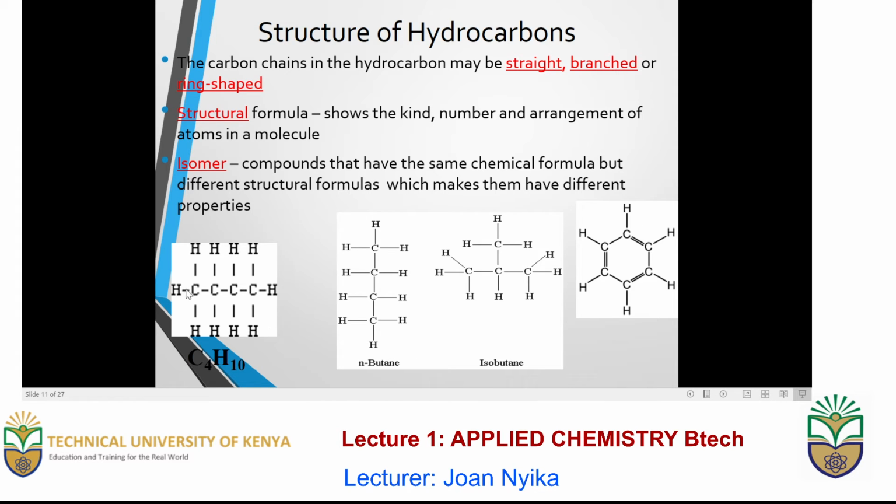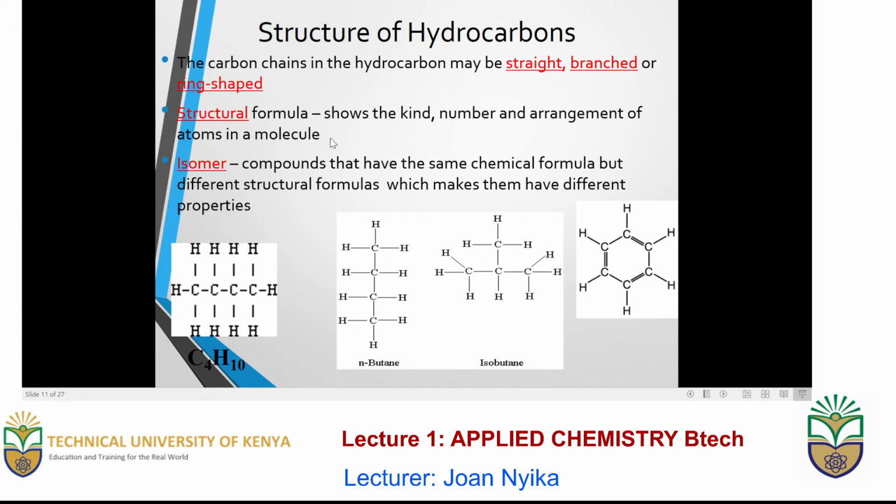For example, look at this element here. It is made of 4 carbon atoms that each have a single bond, and these 4 carbon atoms are combined with hydrogen atoms that also have single bonds. In the case of butane, it is the same as we have seen here. There are only single bonds of carbon-carbon and carbon-hydrogen. But in the case of isobutane, there are some double bonds and some single bonds. The same case for this ring shape.